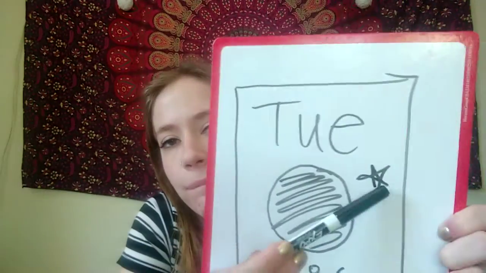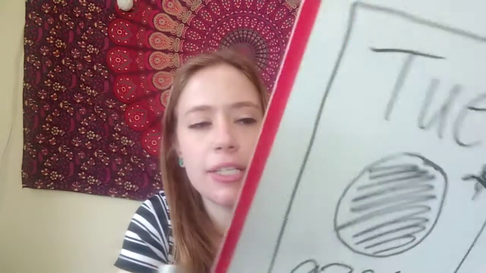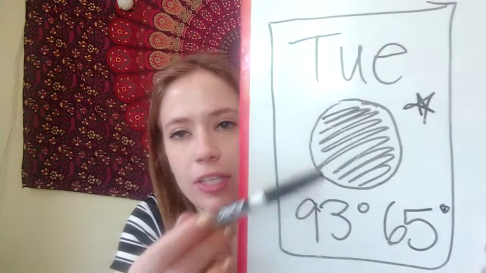Alright, so since we looked at our temperatures, let's talk about this weather picture here. Do you remember what type of weather, if it just shows a picture of the sun, what type of weather that means that we're going to have today? So if you said sunny, you're correct. So yeah, it's going to be sunny and 93, which means it's going to be really hot, which is why I'm going swimming today. Okay.